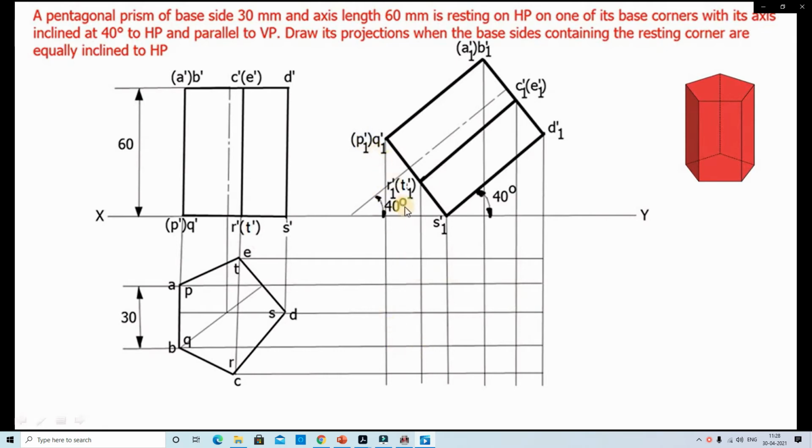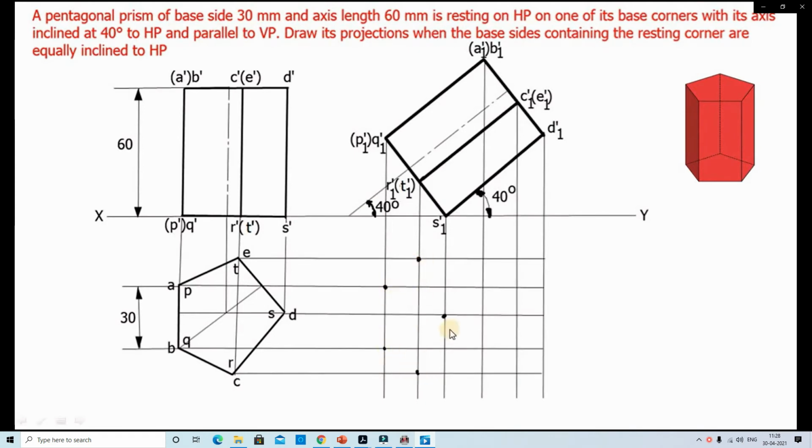In the simple position, first stage, top view also, we extend the lines from every corner in this way. We identify A dash, A, and B, the corner points and top point, on one side.